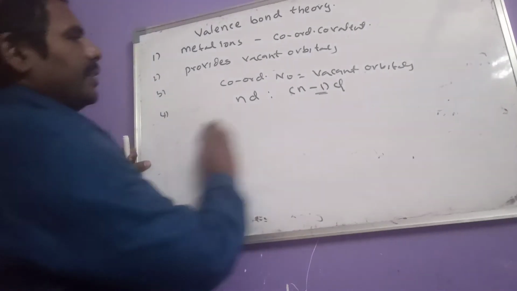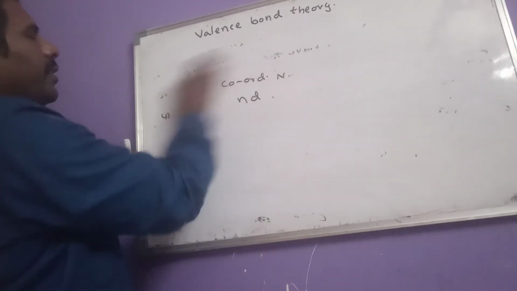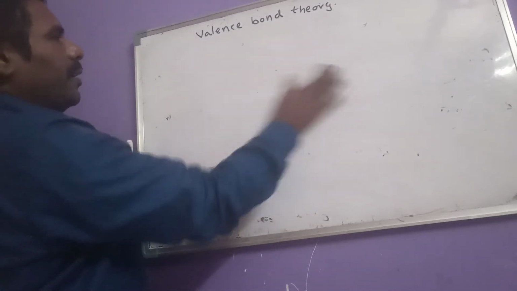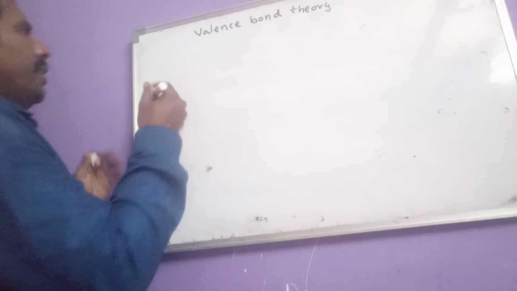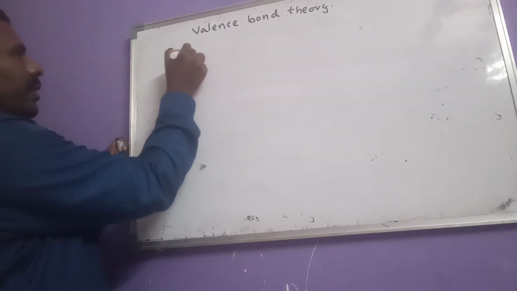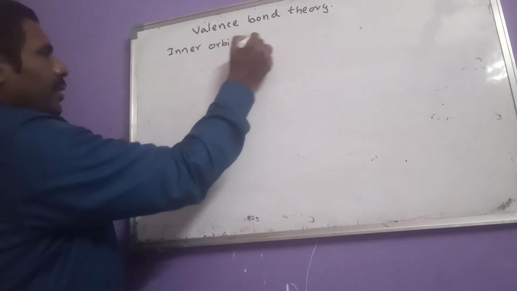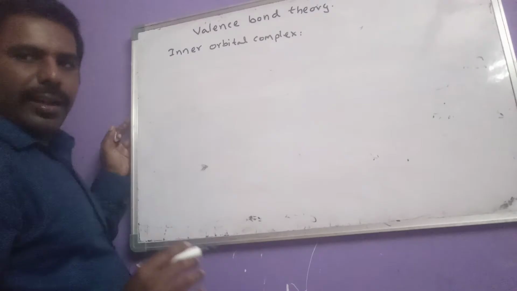Now let us see, if a strong ligand approaches, which type of complex compound forms and which d orbitals are involved in hybridization. If a strong ligand approaches, we get an inner orbital complex. So let us see the formation of an inner orbital complex.